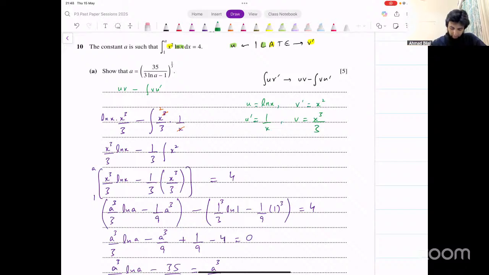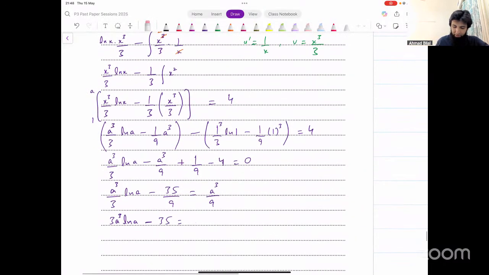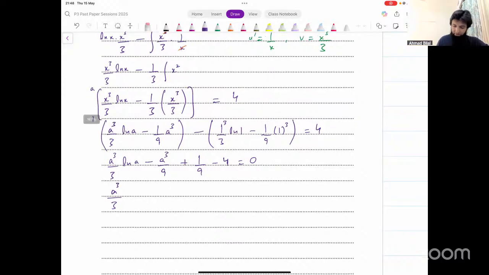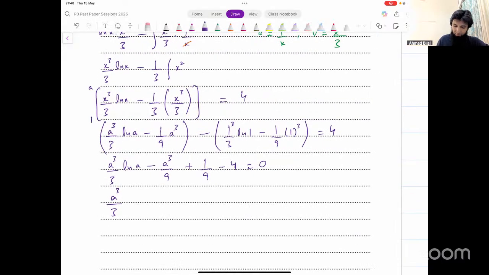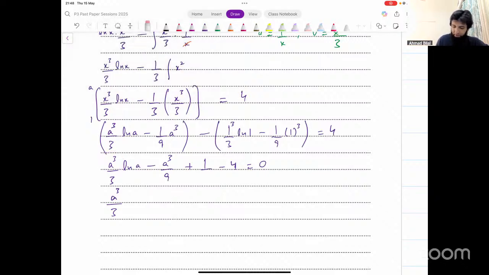Okay, a cube over 3 fraction. I missed that. I'm sorry. There's another a cube here as well. I did not see that. Okay, so there's another a cube there. So we have to get rid of that as well. Okay, I'm going to go back a little then, because we want to take this a cube outside as well.